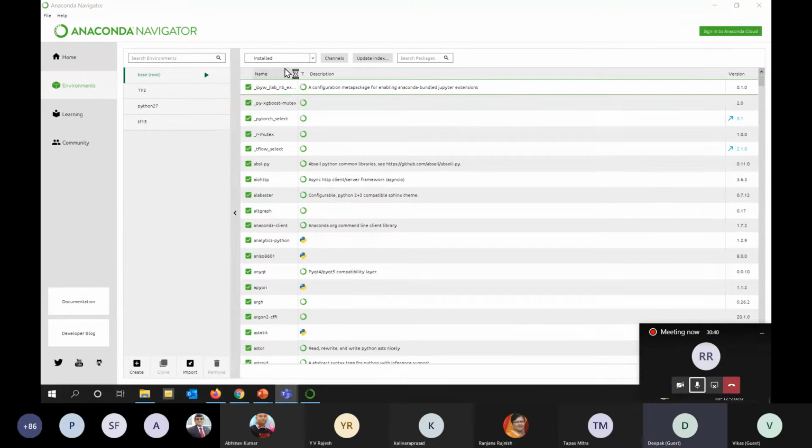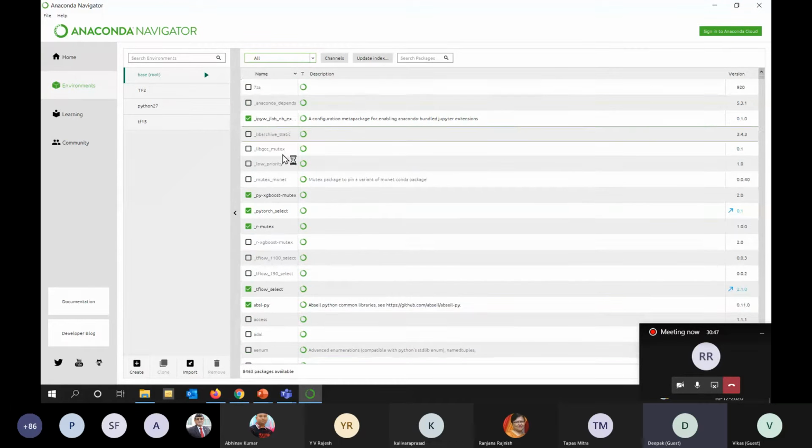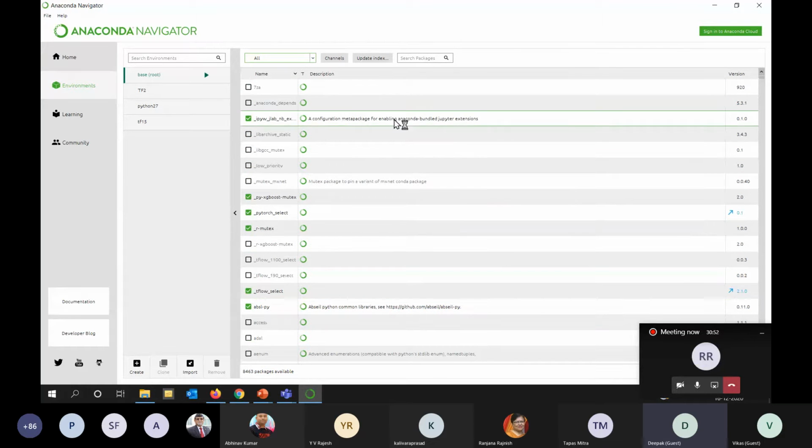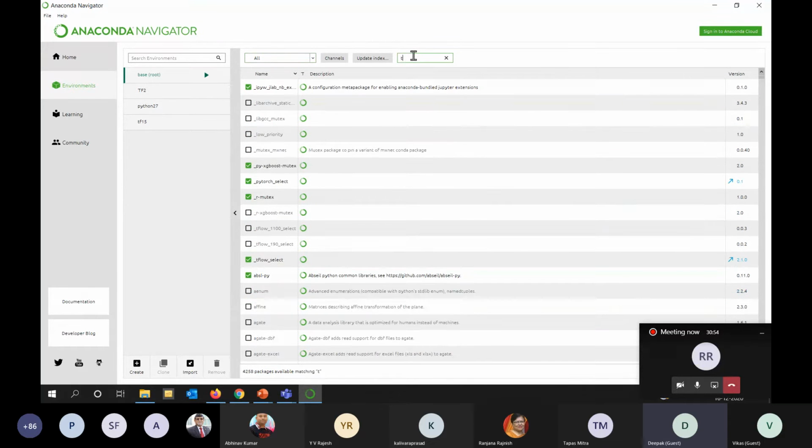Right, sir, you can see this. All the packages are listed here. There is a drop down menu. Whichever package you want to install, you can just search for the package, for example, TensorFlow.